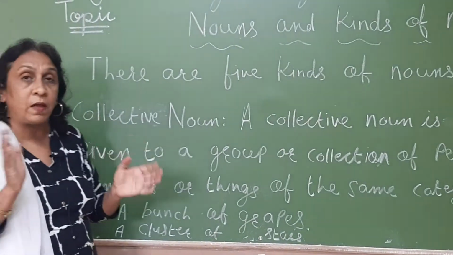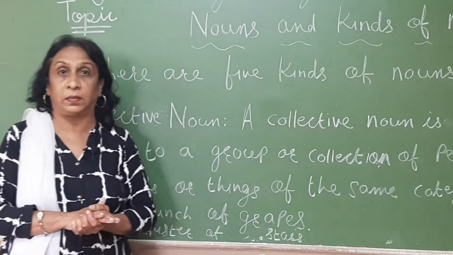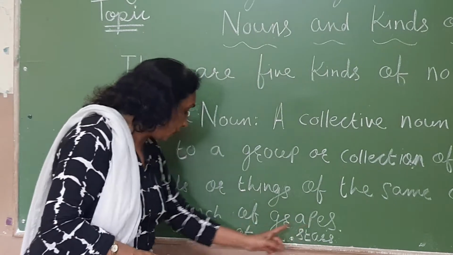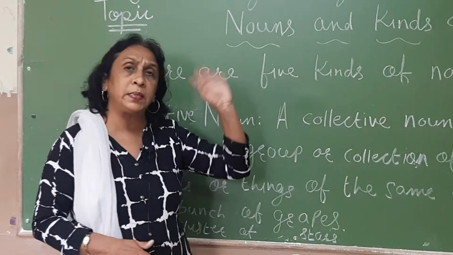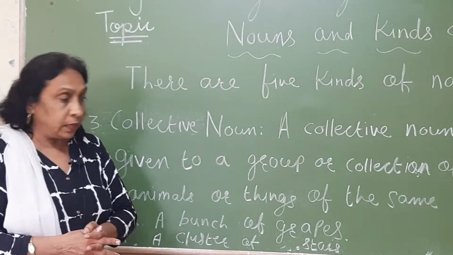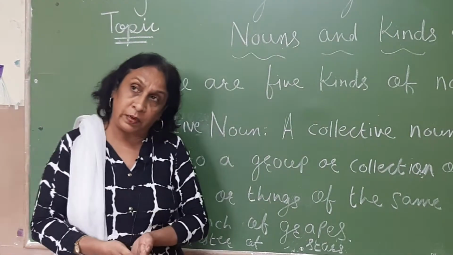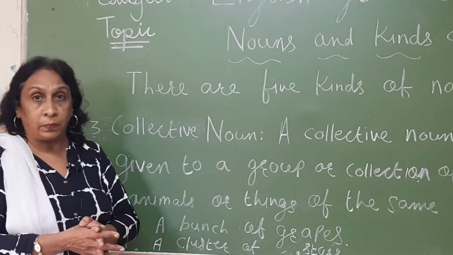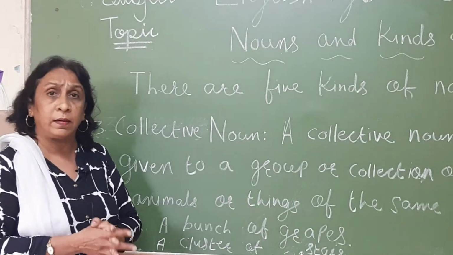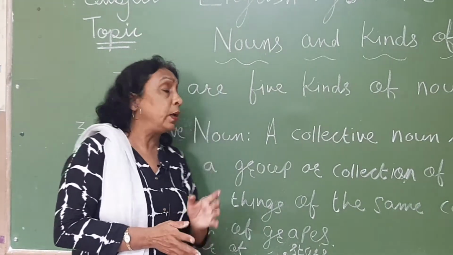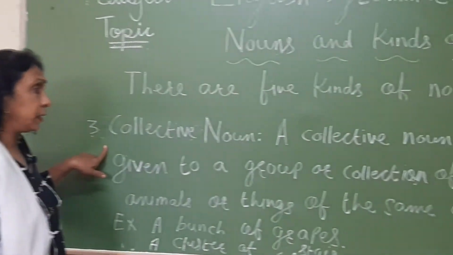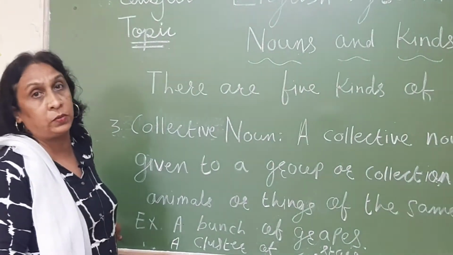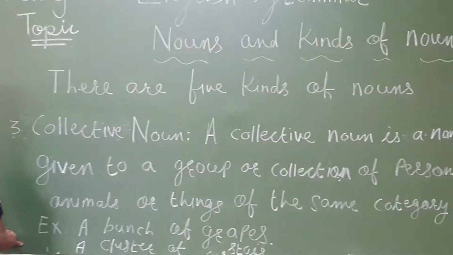Now when we have many flowers together, we say a bouquet of flowers or a bunch of flowers. Like that, I have given you 2 examples, a bunch of grapes and a cluster of stars. Many stars we see in the sky. We say a cluster of stars, and in other ways also we say a galaxy of stars. So in this way, you can come to know about many collective nouns. There are many very interesting collective nouns. So now first you write the definition of the collective noun and on your own try to find out 3 collective nouns and write them in your notebook.